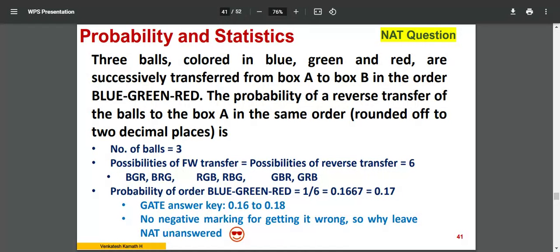It will be counted. Okay, most important when you come to NAT: there is no negative marking. There may be 1 mark or 2 mark questions, but there is no negative marking. Do not forget to attempt all NAT type questions, whether your answer is correct or wrong. You don't have to bother. Only thing is, before you enter the answer, ensure that you know it properly. The way you understand, you solve it and answer it. But do not leave any NAT question. Just attempt it. There is a high chance that you could get the mark if what you write is correct.